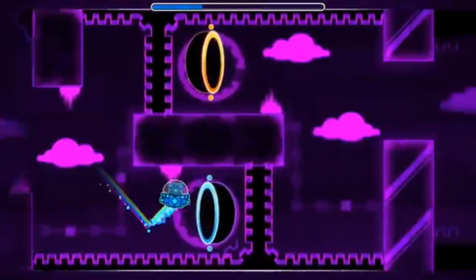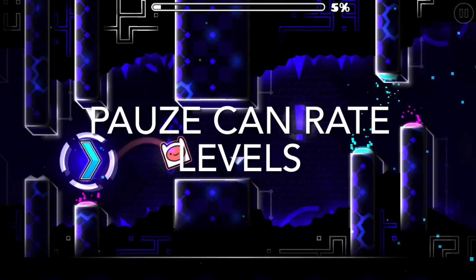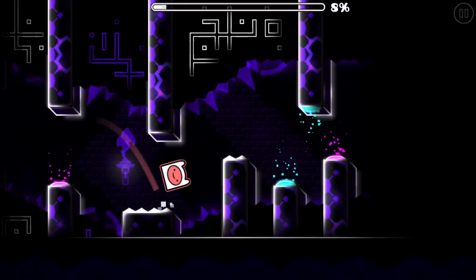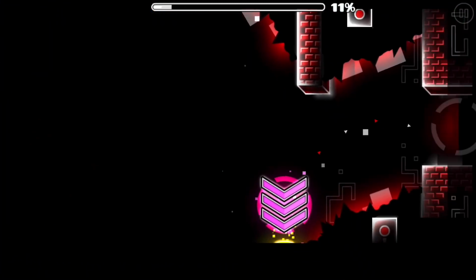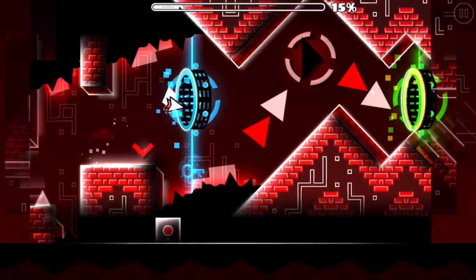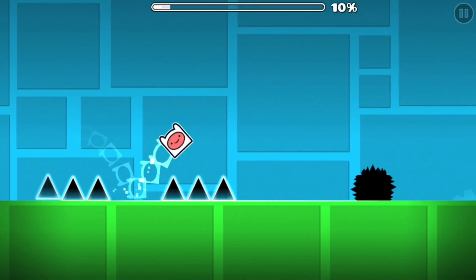Pause can rate levels. After a level request stream where Pause said he did not send levels on stream, some community members theorized that Pause had the ability to rate levels, which he wasn't allowed to show himself doing. Although this is an interesting theory, it was debunked when RobTop showed how he rates levels in a stream of his own.